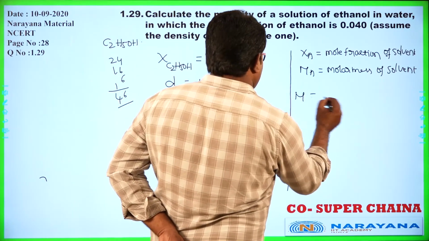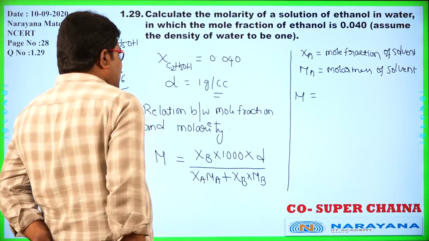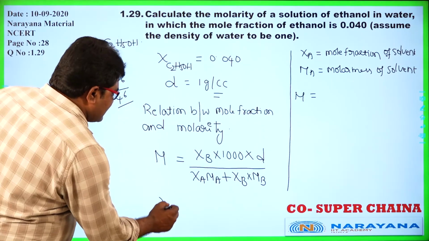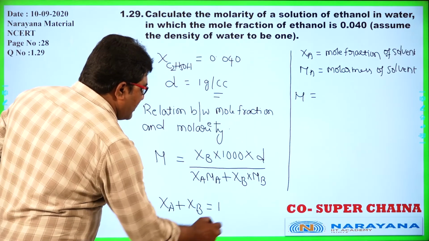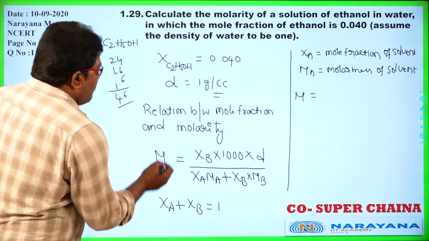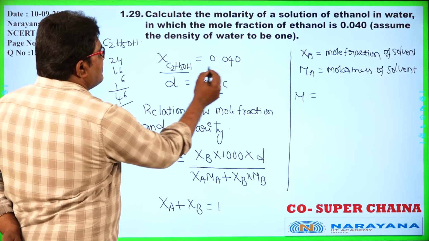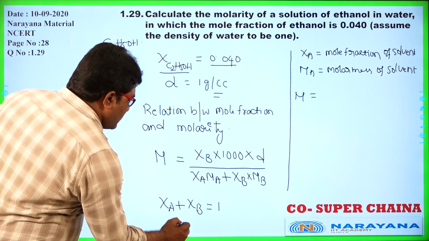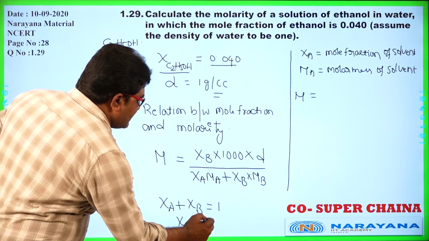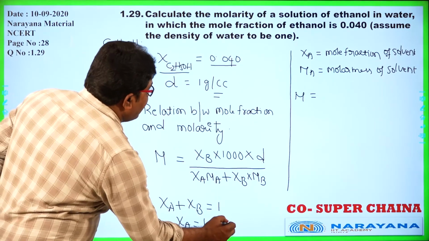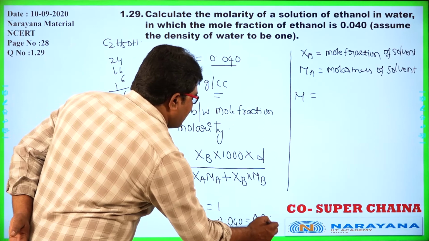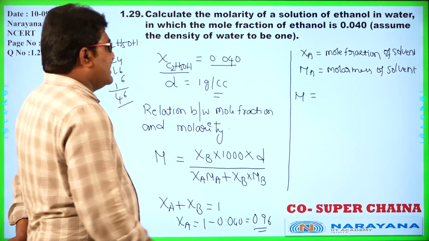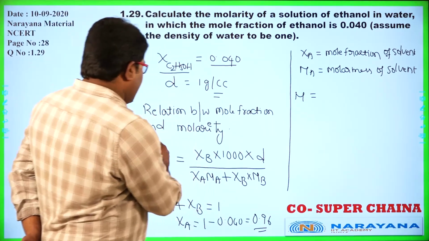We know that the sum of the mole fractions of all components should be equal to 1. If the mole fraction of the solute is 0.040, the mole fraction of solvent is 1 minus 0.040, that is 0.96. So I can substitute all the values in this relation.